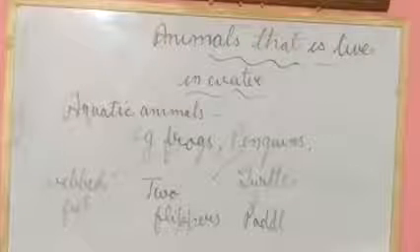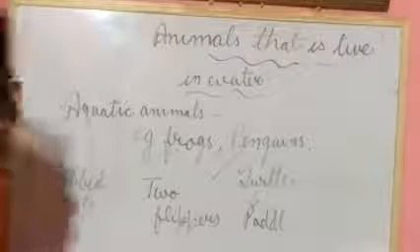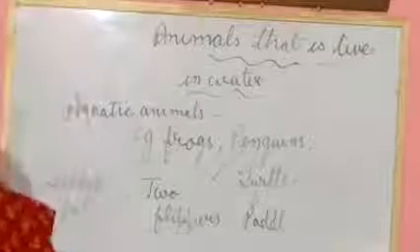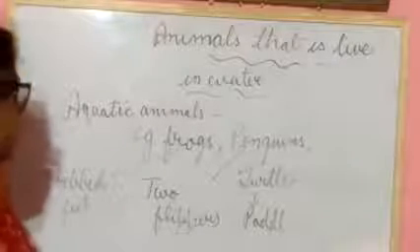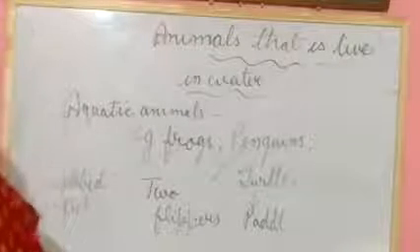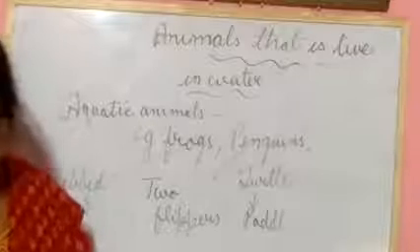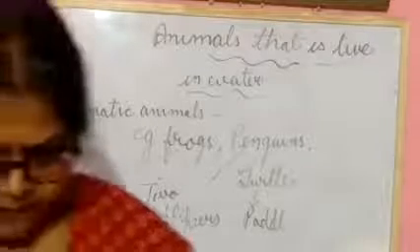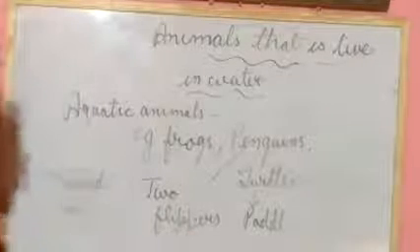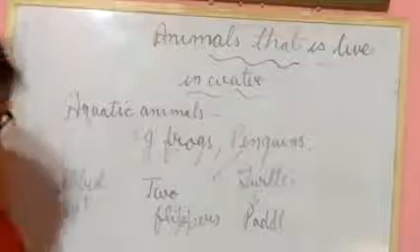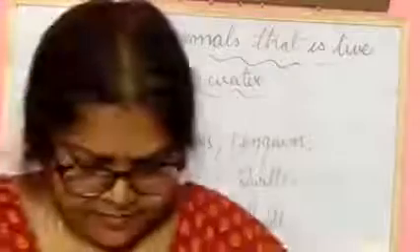So here are some animals that live in water. Which type of animal lives in water? Aquatic animals live in water. For example, fish are the common aquatic animal, and frogs, penguins and turtles also live in water. So how do they live in water?